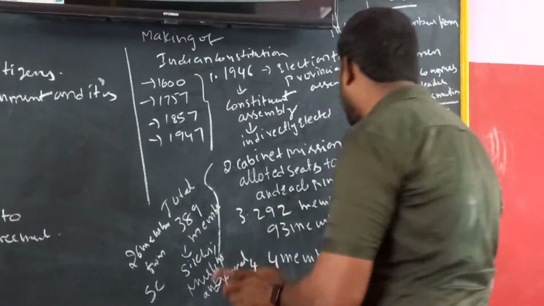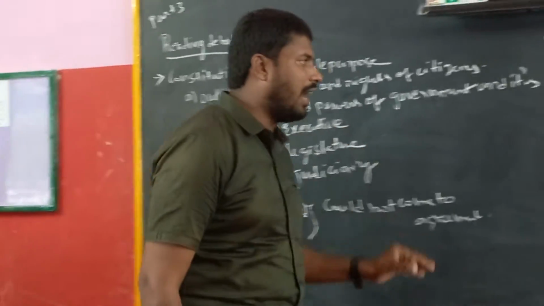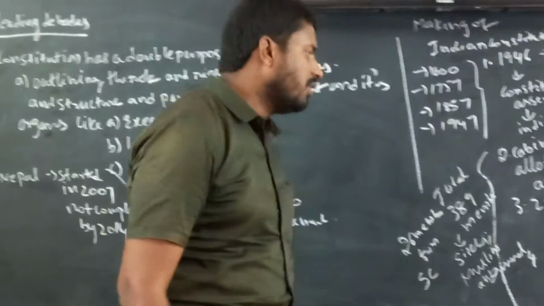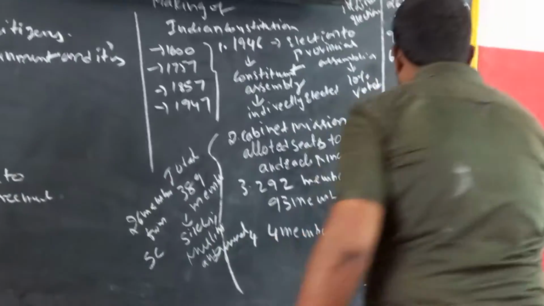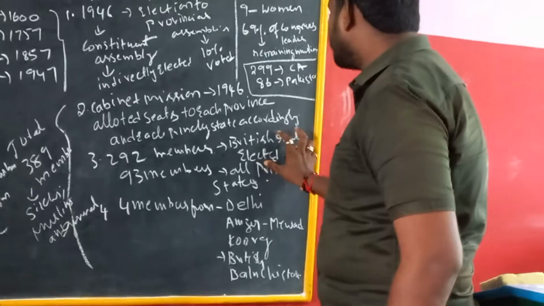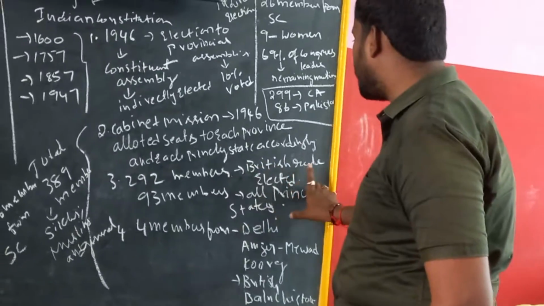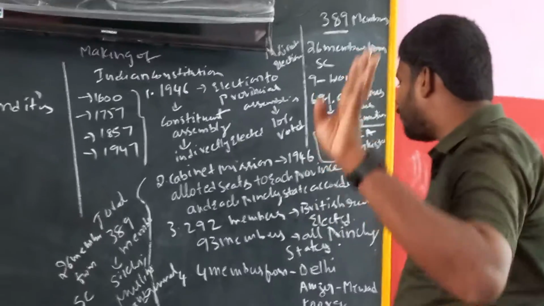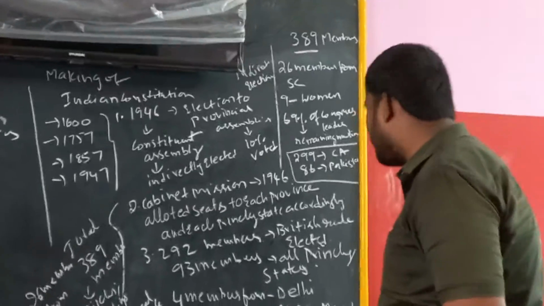The cabinet mission was set up in 1946. They allotted seats to each province and each princely state accordingly. There are 292 members from British rule, the list of 292 members was given by British rule, and 93 members from all princely states, and 4 members are specially taken from Delhi, Ajmer, Coorg and British Balochistan.